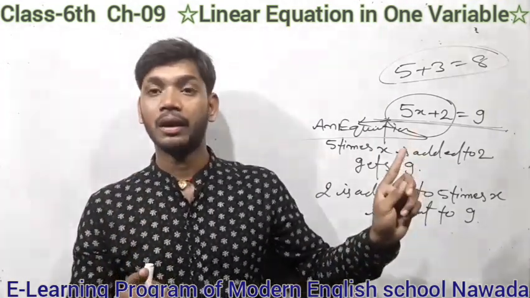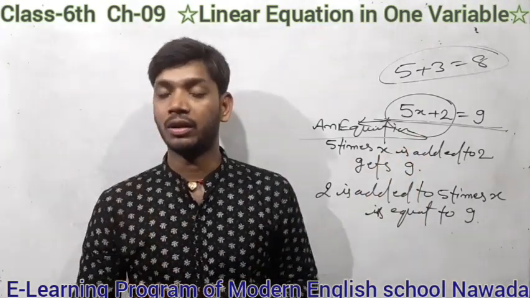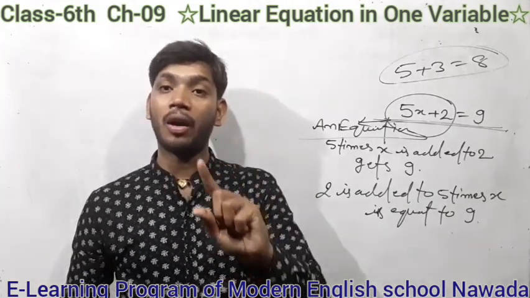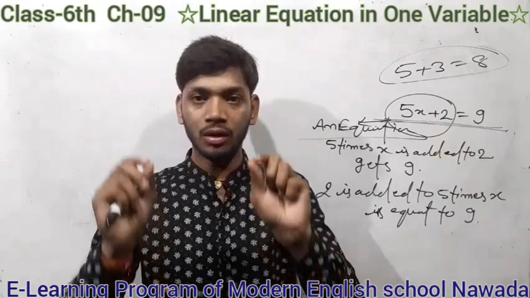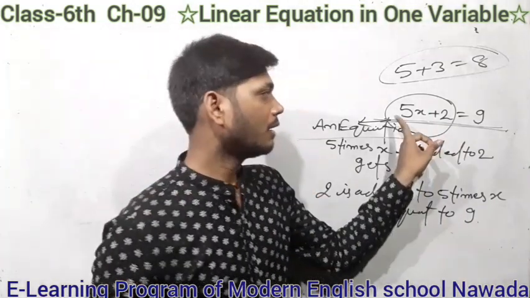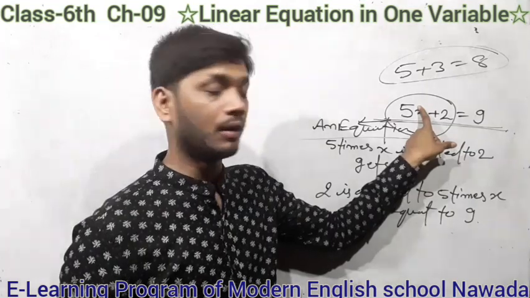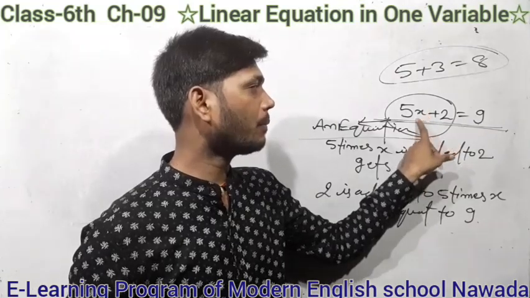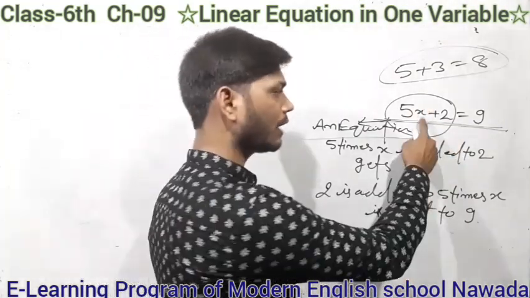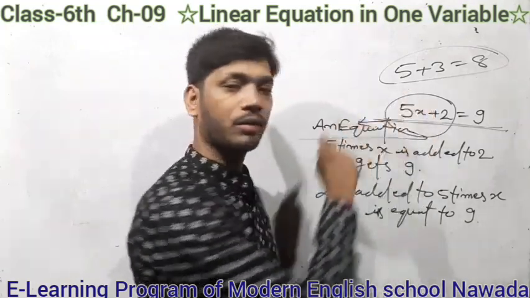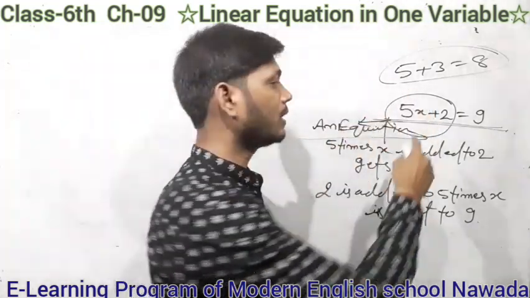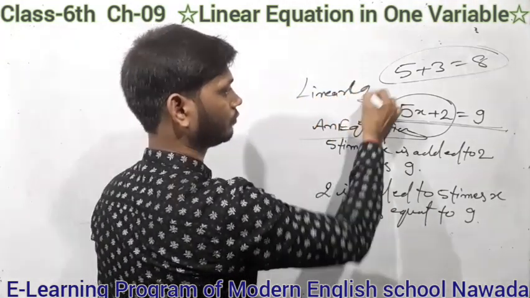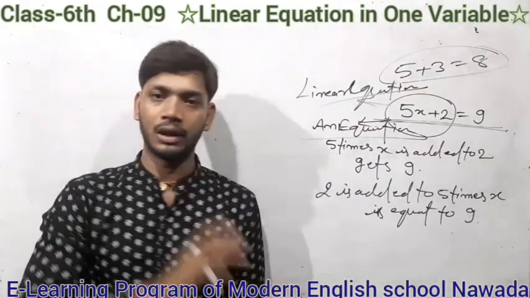Always understand, power is only considered on variables, not on constants. Here in 5x plus 2, x is the variable and 2 is the constant term, and the highest power of the variable is 1. That means it's a linear equation. Clear, students?